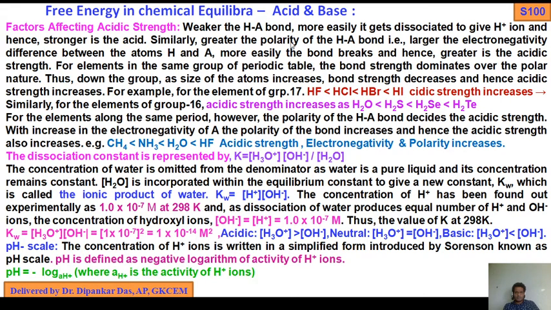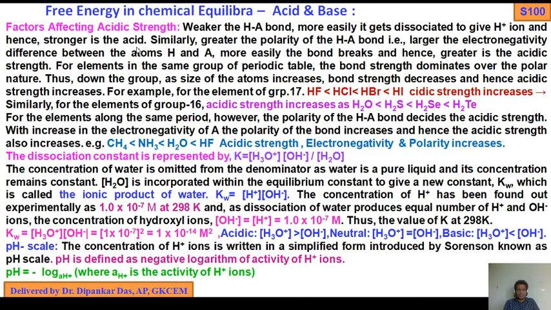So if the bond between H and A is weak, then abstraction of H will be more facile, and hence stronger is the acid, as for example